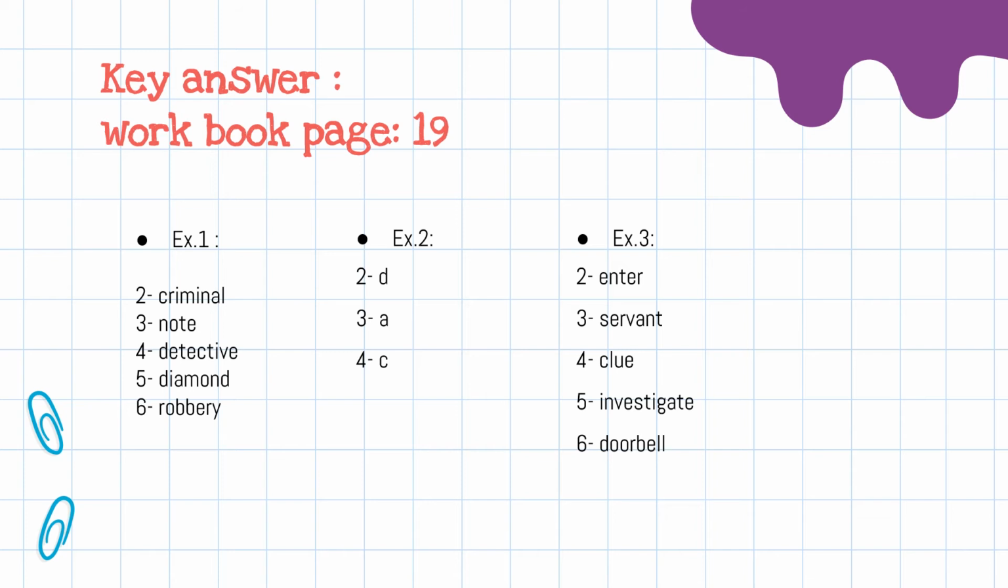3, servant, a person who cooks, cleans, etc. in a rich person's house. 4, clue, noun, a thing or a piece of information that helps the police catch a criminal. 5, investigate, verb, to look carefully at a situation or a crime to find out the truth. 6, doorbell, noun, when you visit someone, you ring this so they know you are there. So these are the definitions of the most important words in our text. Exercise 3 is very important.